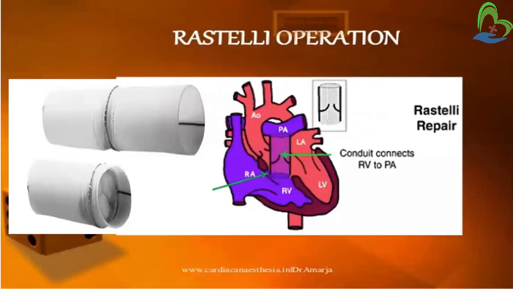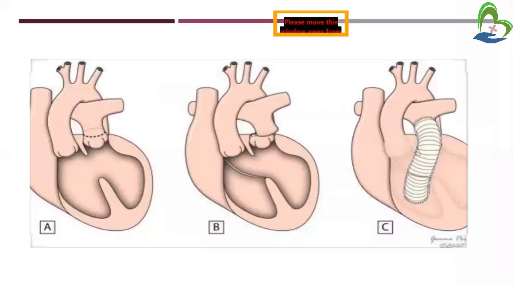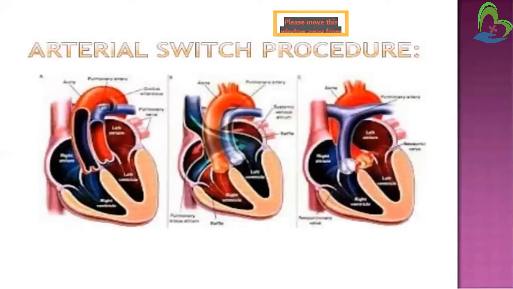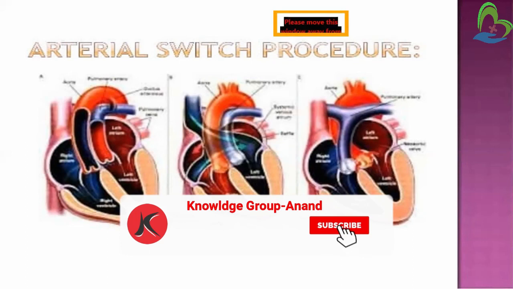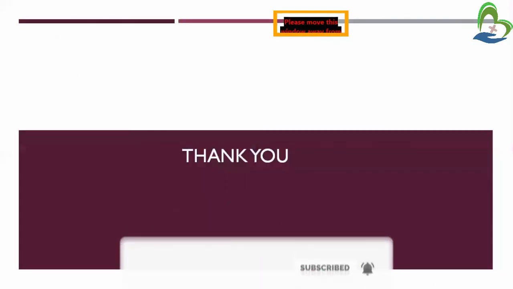Next is surgical management. The first procedure is the Rastelli operation. In this operation, a shunt is created between the aorta and left ventricle, and a conduit is placed between the pulmonary artery and right ventricle. Another surgery is the arterial switch procedure. As we have seen in TGA, the aorta originates from the right ventricle and the pulmonary artery from the left ventricle, so we switch these two arteries: the pulmonary artery back to the right ventricle and the aorta to the left ventricle. So this was all about transposition of great arteries. Thank you.